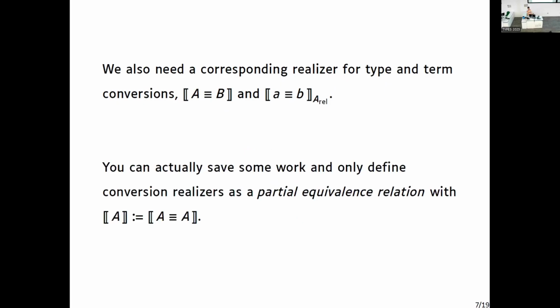But thankfully, we can save some work and use only realizers for conversions, because then you get the usual realizers by looking at reflexive realizers. That's been implemented pretty recently in log-rel-coq by Kenji, who's in the room. And it actually looks a bit nicer. We have less duplication because all the congruence rules for conversion are the typing rules that you usually get.